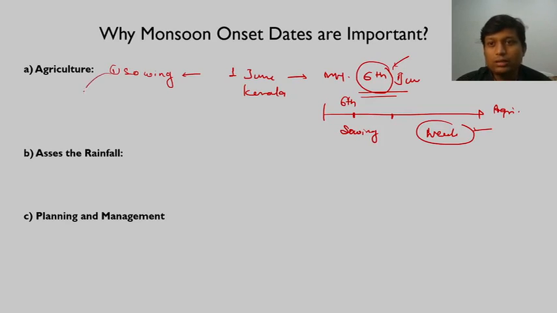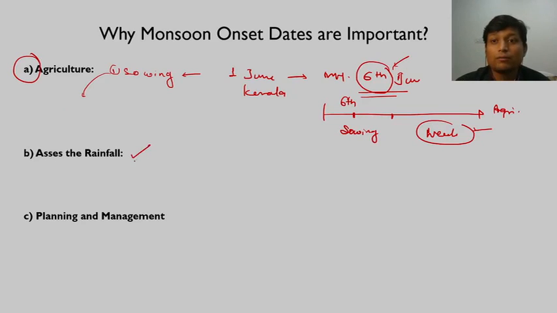Also, every crop has its own cycle, which starts with rainfall and ends with rainfall. So almost all of the agricultural activities have to be dependent upon the monsoon, and that is why the forecasting of monsoon and onset of monsoon is really very important. Fine. So this is one aspect. For agriculture we need to know exact dates of onset of monsoon. The more exact it is, the more beneficial for agriculture.